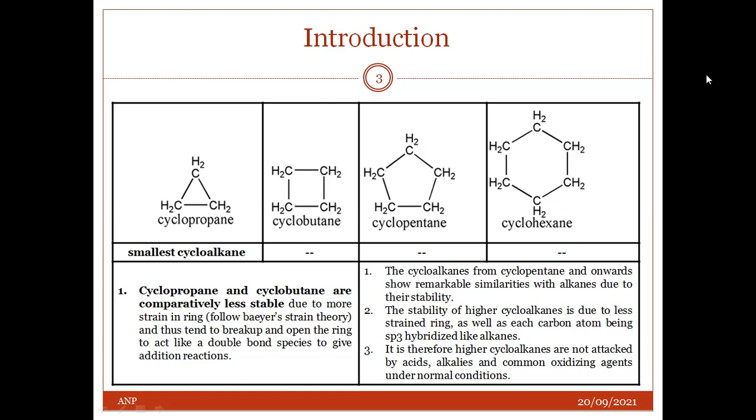show remarkable similarities with alkanes due to their more stability. The stability of higher cycloalkanes is due to less strained rings as well as each carbon atom being sp3 hybridized like alkanes. It is therefore that higher cycloalkanes are not attacked by acids, alkalis, and common oxidizing agents under normal conditions.